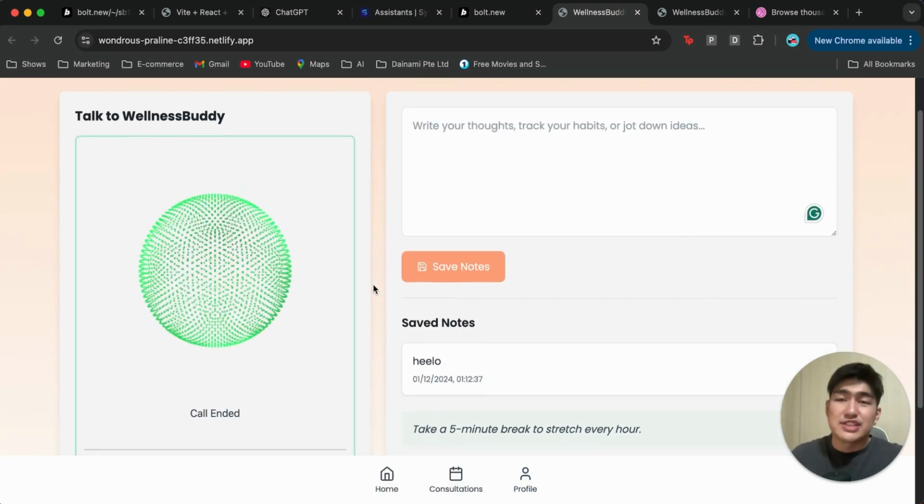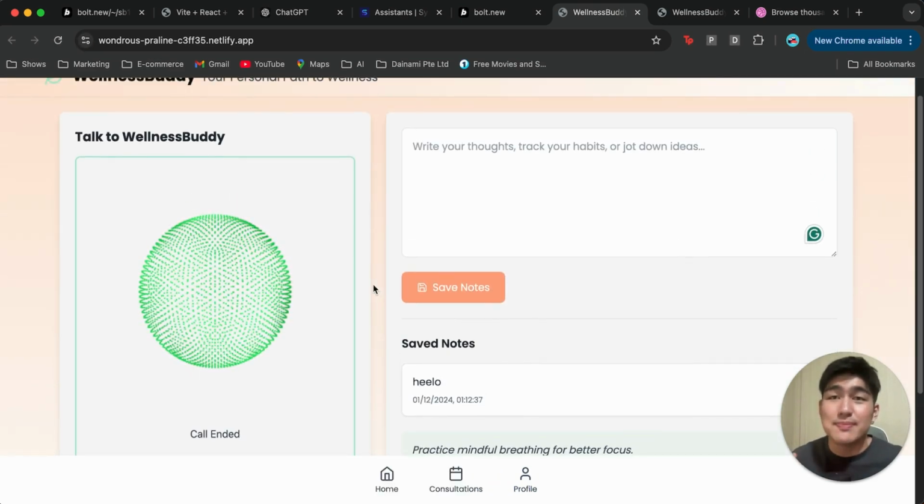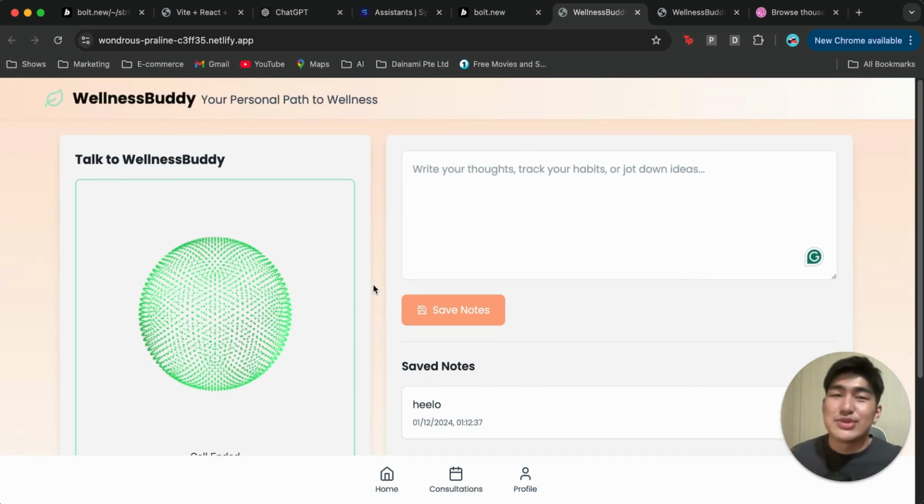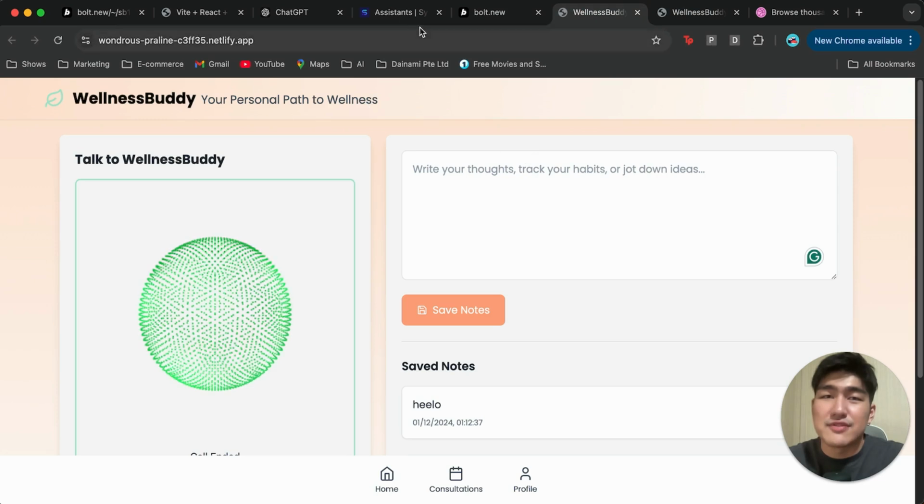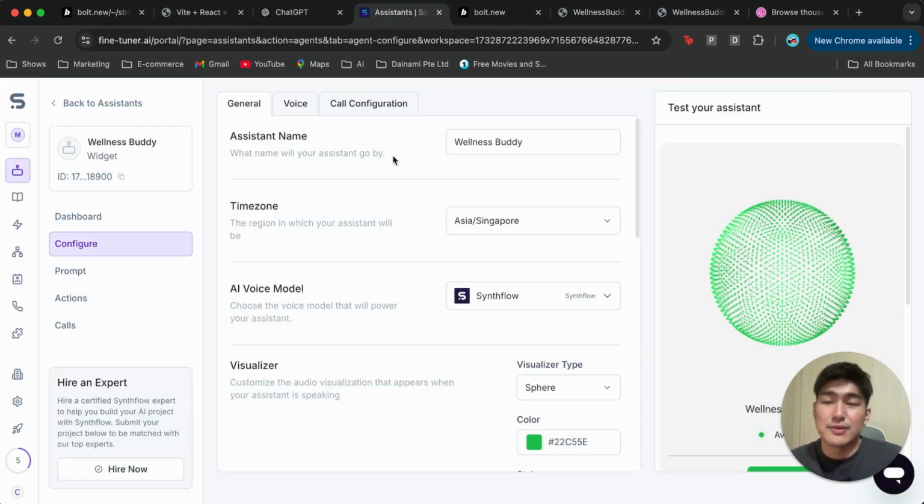We still have the full application created over here, and this is done within the past couple of minutes. And so imagine what else you can do if you further prompt board and add in more features to this application, right? The sky is really the limit here, and it's super cool to be able to launch an app like this so quickly to be used for production. And I just want to show you one last thing before the end of the video. We spoke about gathering information from our call as well.